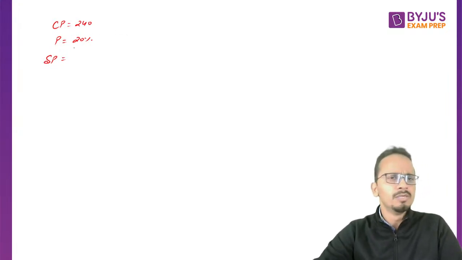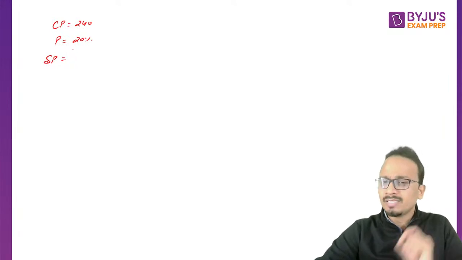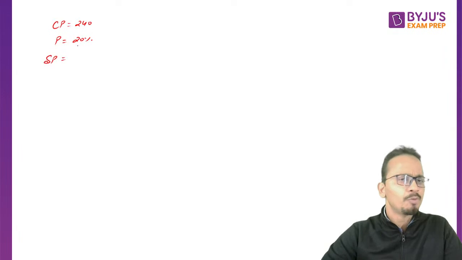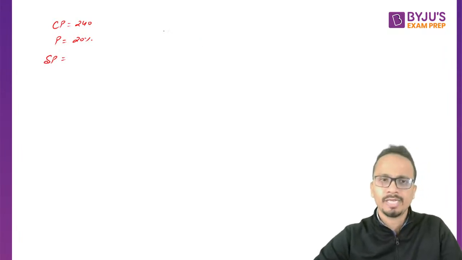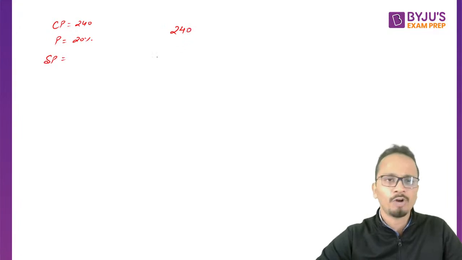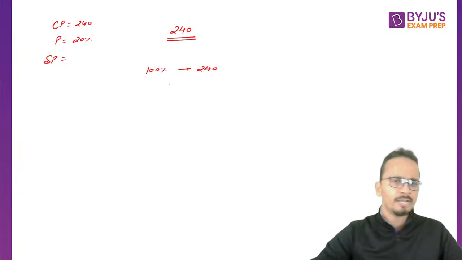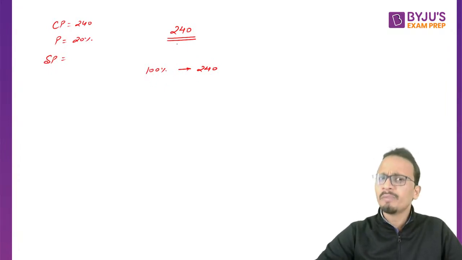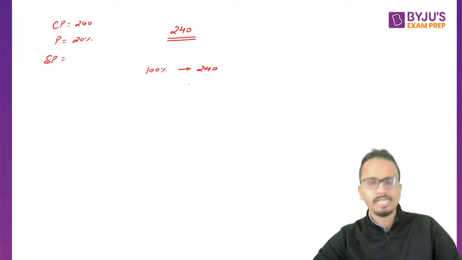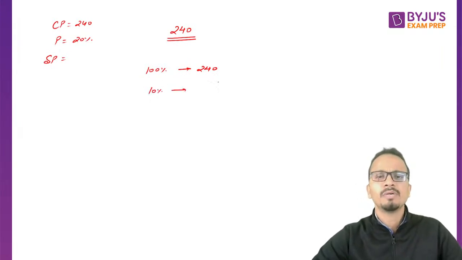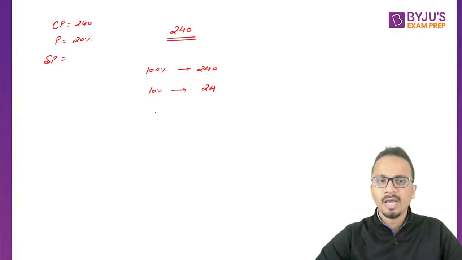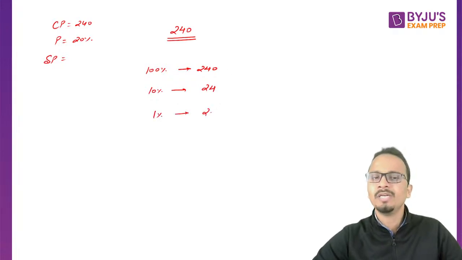All of you must be knowing the basic concepts of percentages, profit and loss. Profit is always calculated on cost price. This is what you'll have to understand. Now profit is 20%, 20% of cost price, and here the cost price is 240. If I pick this value, 100% of this value will be the number itself, that is 240. 10% of this number will be 24. 1% of this number will be 2.4. 0.1% of this number will be 0.24 and so on.